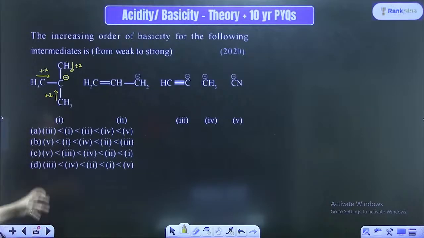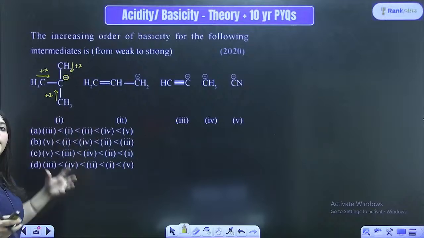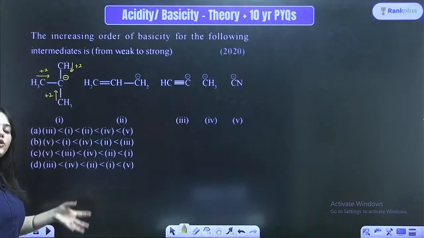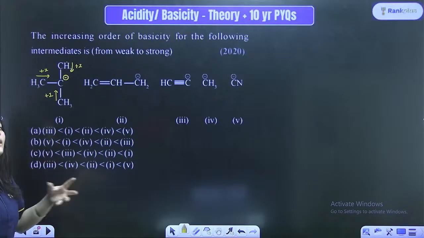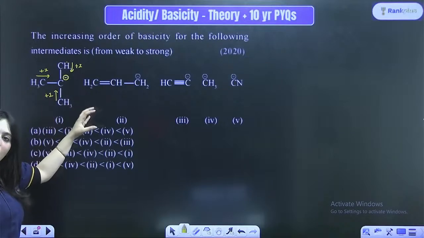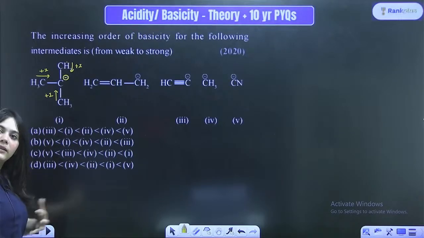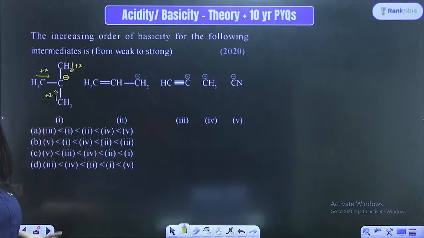So here, what is happening? This is very basic, because if I already have a negative charge, you're increasing more charge on me. Hence I have much more negative charge. Hence I can easily donate the negative charge. So this is a very basic species.